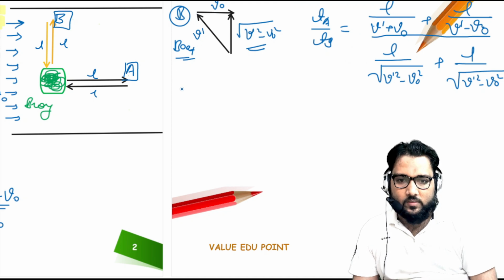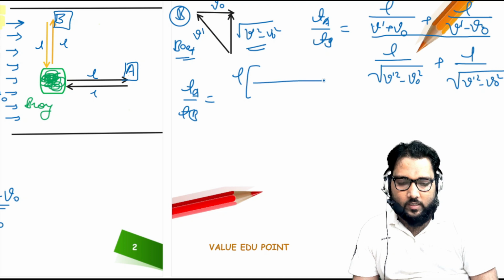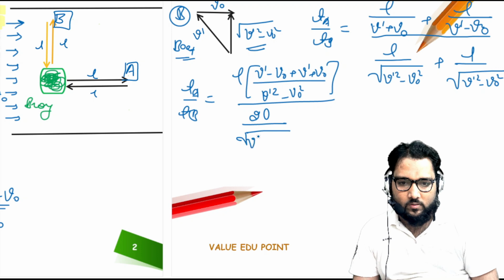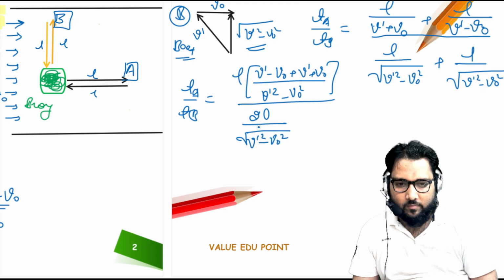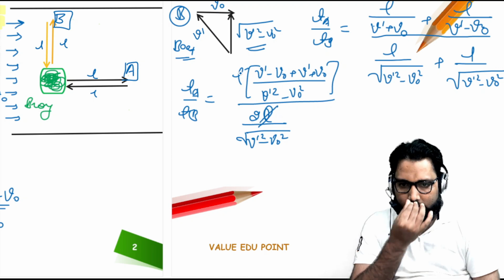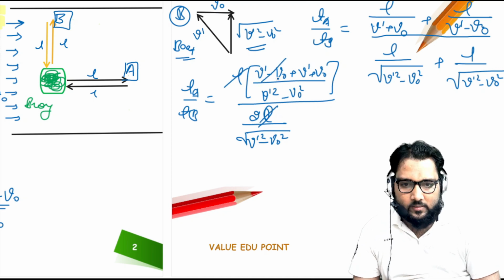So we solve this TA upon TB. Now what we have to do? I am taking L common here, and using a plus b, a minus b, this comes out to be v dash square minus v naught square. Further solving, we get v dash minus v naught here, and v dash plus v naught here. Is it okay, guys? And the bottom side comes out to be twice L upon under root v dash square minus v naught square. Here L cancels out. Look at this, guys: here minus v naught plus v naught cancels out.